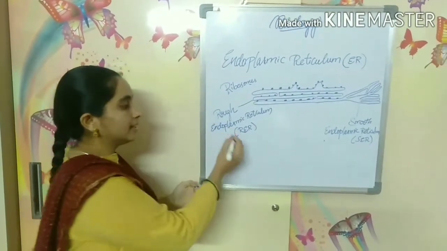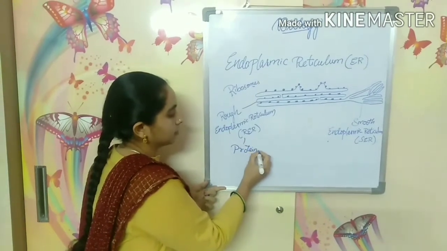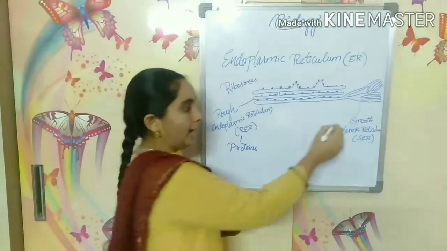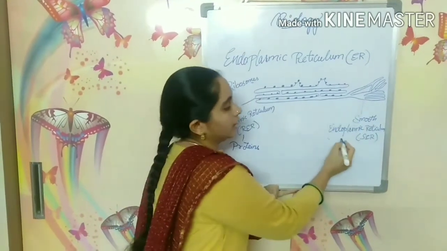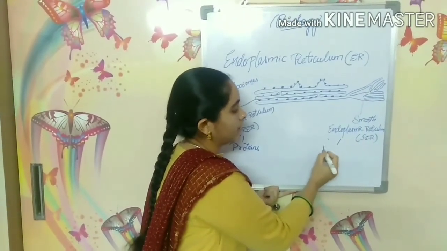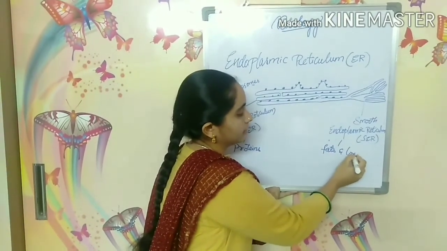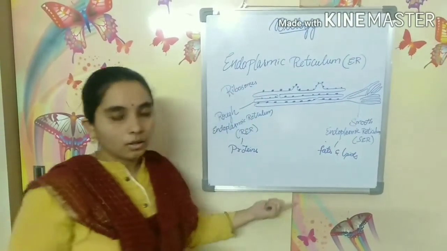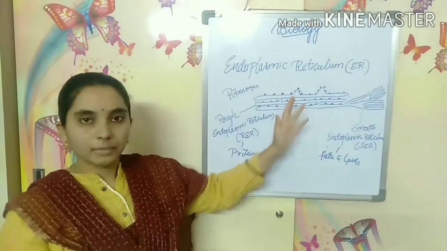So this manufactures proteins. And smooth endoplasmic reticulum doesn't have ribosomes, so this manufactures fats and lipids. So this is the function of the endoplasmic reticulum.